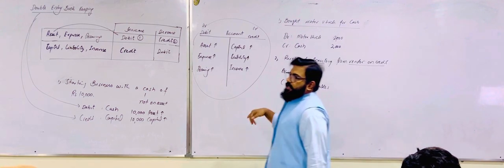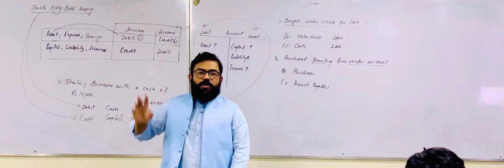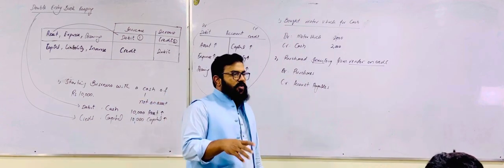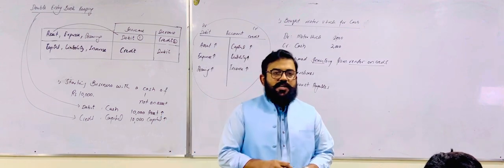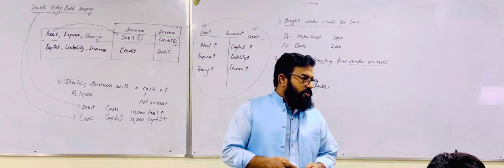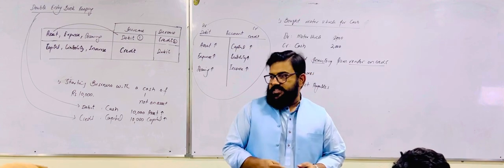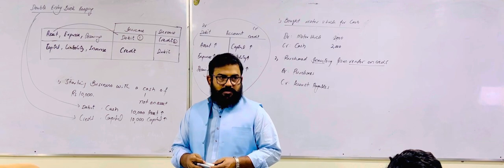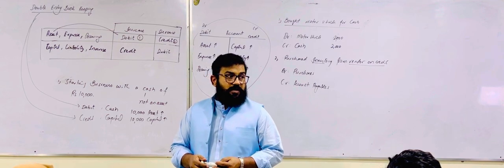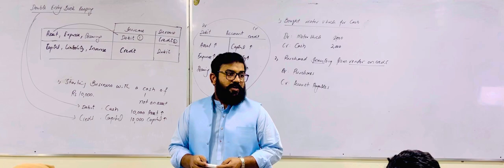You are not holding this asset for a long time, and not expecting benefit from it for a long period. You purchased it with an intention of selling in the ordinary course of business. So if you are purchasing inventory, it will be purchases. Which account will be debited? Purchases, at the time of purchase.